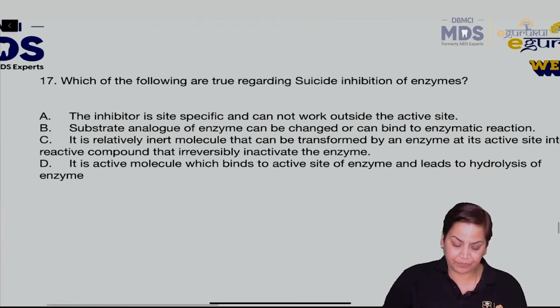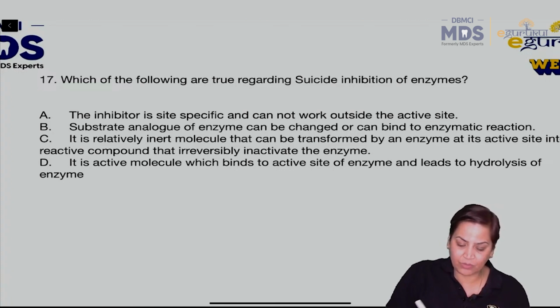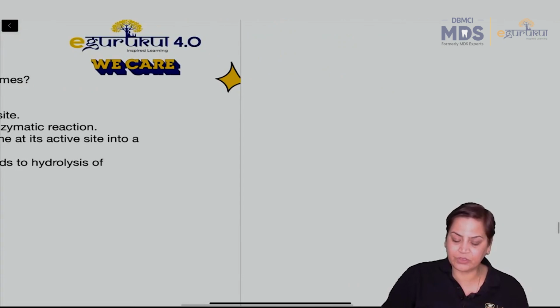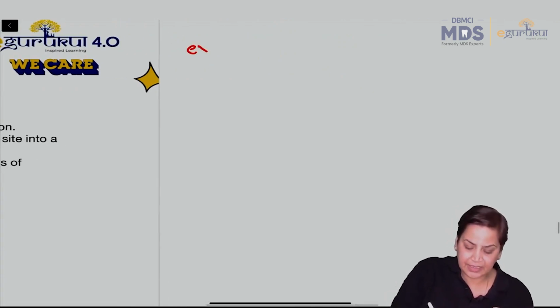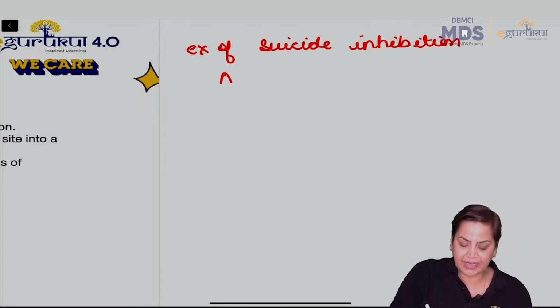Then next, which of the following are true regarding suicide inhibition of enzymes? अब देखो, suicide inhibition में बेटा, the most important thing which you have to remember is there are two examples of suicide inhibition. ठीक है? One is allopurinol, right?